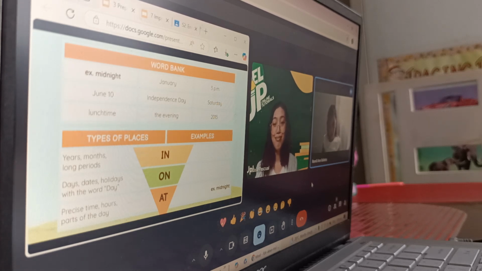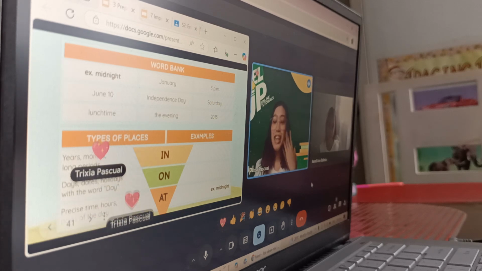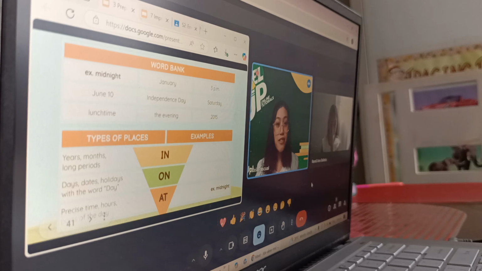June 10. Alright, excellent. Very good, Ramli. So we'll be using the preposition on June 10 because it has a month and it also has the exact date. How about when we just say June alone? June. Are we going to use in, on, or at? In. Alright, because it doesn't have a number. It just has the month. Very good, Ramli. So that's it for the preposition of time.